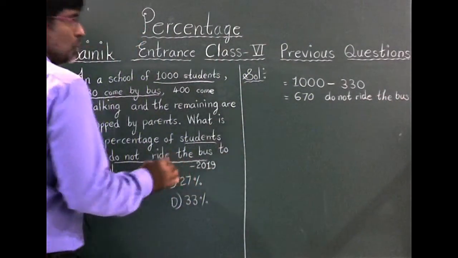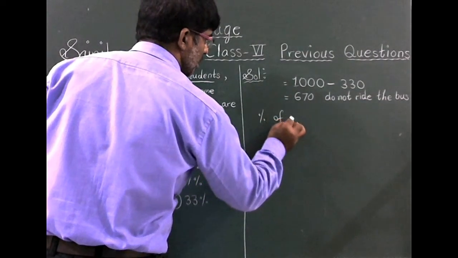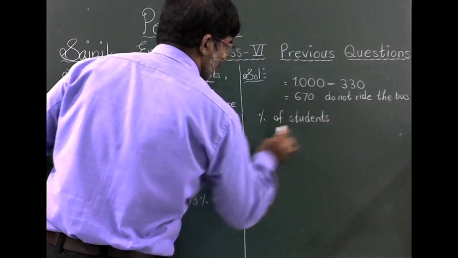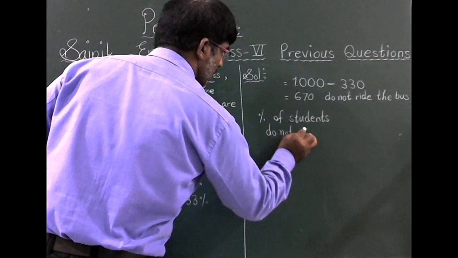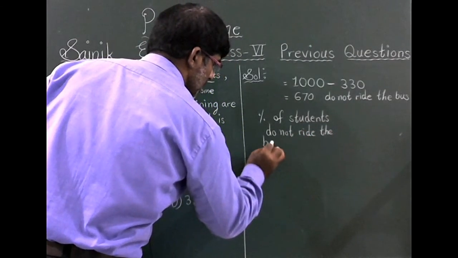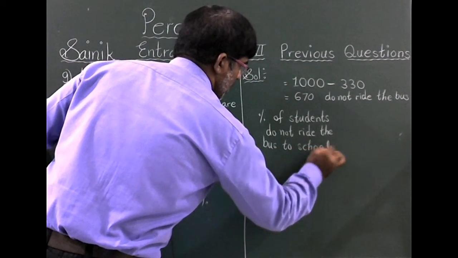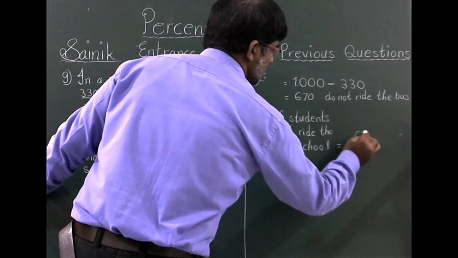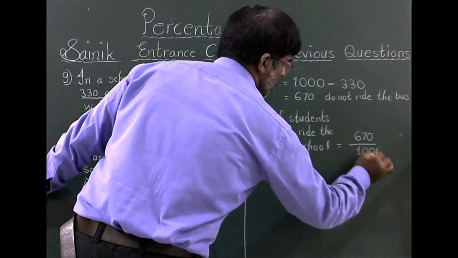The percentage of students who do not ride the bus to school equals the number of students who do not ride the bus, 670, by the total number of students in the school, 1,000.